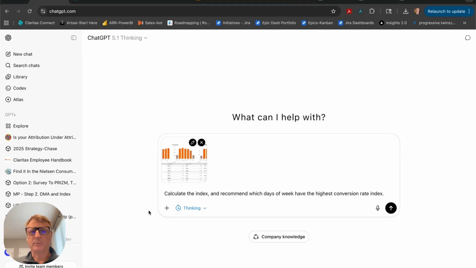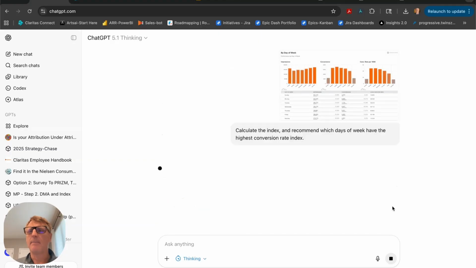We could give it a simple prompt, calculate the index, and recommend which days of the week have the highest conversion rate. And we will try that. But we're also going to go back to the prompting guide, which says that we should give the AI context and move it to a smarter area of its brain so it can perform better. The thinking modes in general do better without robust prompting, but robust prompting, especially if you're building a GPT or a project, and adding that into the instructions is a good way to get better results.